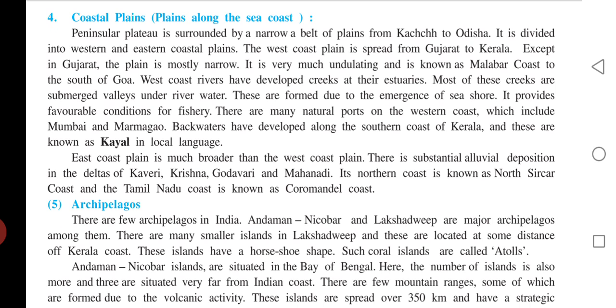East Coast Plains is much broader than the West Coast Plain. There is substantial alluvial deposition in the deltas of Kaveri, Krishna, Godavari, and Mahanadi. Its northern coast is known as North Sirkar coast, and the Tamil Nadu coast is known as Coromandel coast. So if we start to talk about coastal plains, right, then we can say that the plain regions near the sea shore are called coastal plains. So it starts from Kutch and ends at Kolkata, right, because our South India is surrounded by the sea.